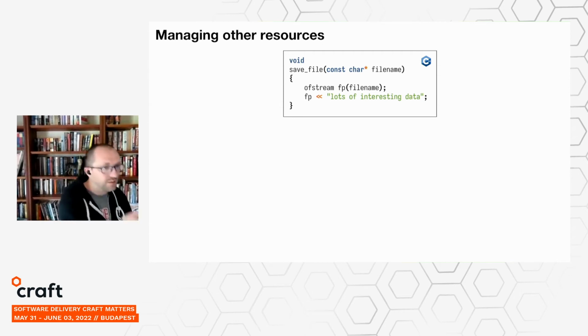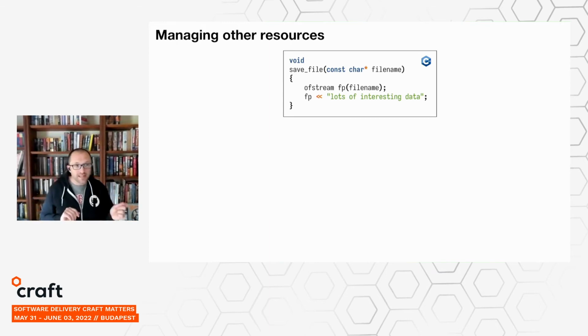And so that's what caused unique pointer to free its memory. And that's what's going to cause this ofstream type here to close its file when it goes out of scope. And what's nice is that because RAII is tied to the lifetime of a value, this process is entirely deterministic. You can tell exactly when each resource will be freed. You don't get to see an explicit close operation in your source code, but you can still know precisely where it's going to happen because you can see where the value goes out of scope.